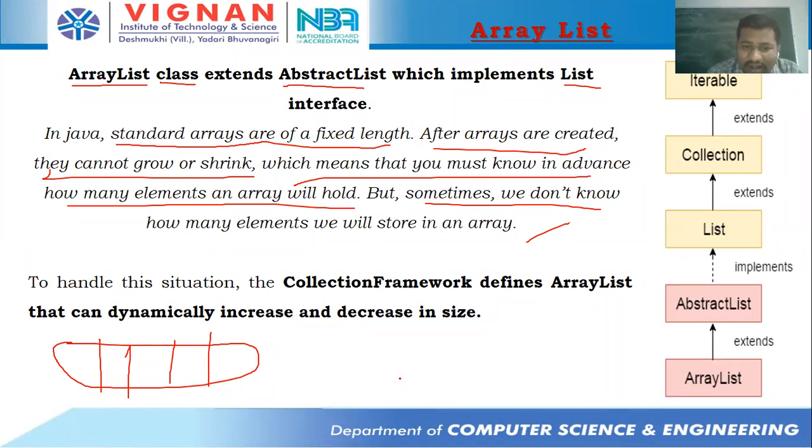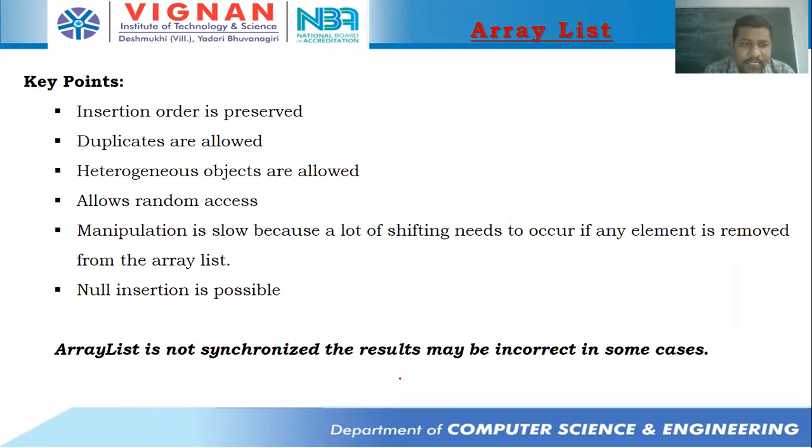So in order to handle this situation, the collection framework defines an ArrayList that can dynamically increase or decrease in size. Now, key points. What are all the things that we need to remember? This is very, very important. Insertion order is preserved here. In what way you inserted? That means you inserted 10 first, and you inserted 11 next, and as per that order only, it will be maintained.